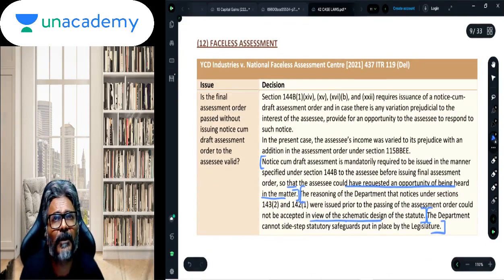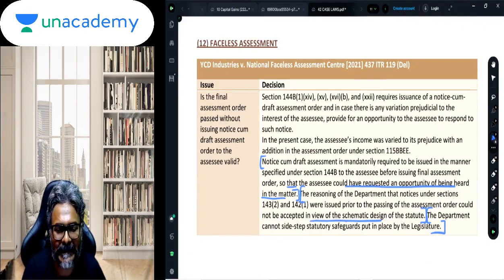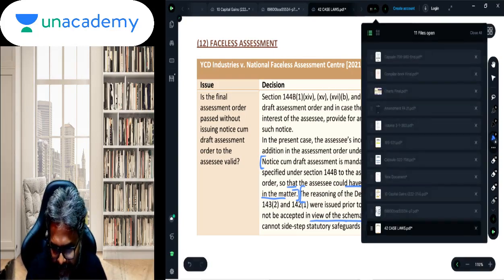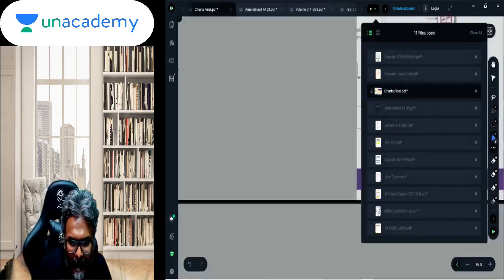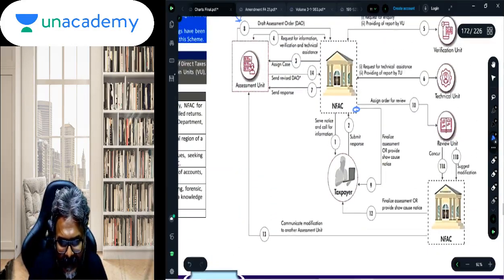This is a very important case law on the faceless assessment scheme. Now this is a new edition. Faceless assessment scheme introduced by the ICAI. So, YCD Industries versus National Faceless Assessment Center. Okay, now students, if I can just quickly bring your attention to this part. Now just have a look over here, students.